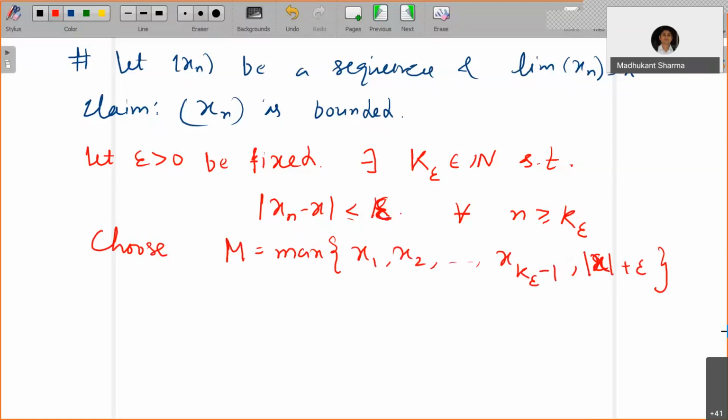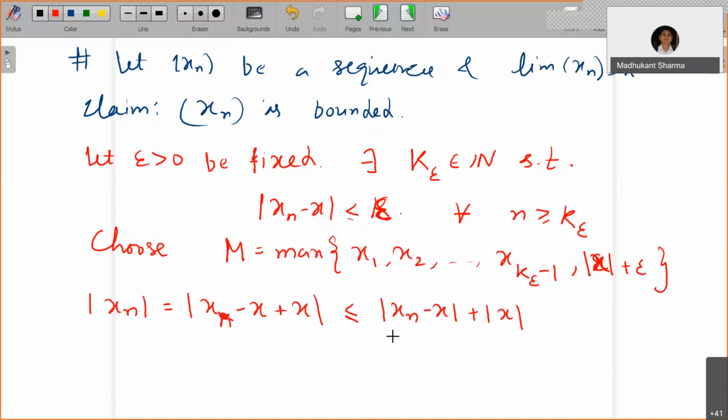Why mod x plus epsilon? When you look at mod of xn, I subtract x and add x, which, using the triangle inequality, is less than or equal to mod of xn minus x plus mod x.